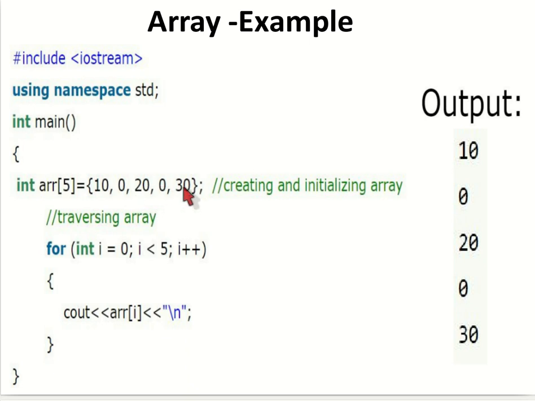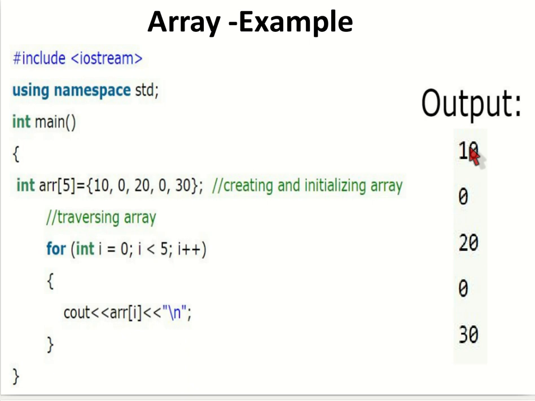Let's say we have an I ranging from 0 to 4. If you write it like this, what will happen? I is initialized with 0, and 0 is less than 5, so ARR of 0 will be displayed.